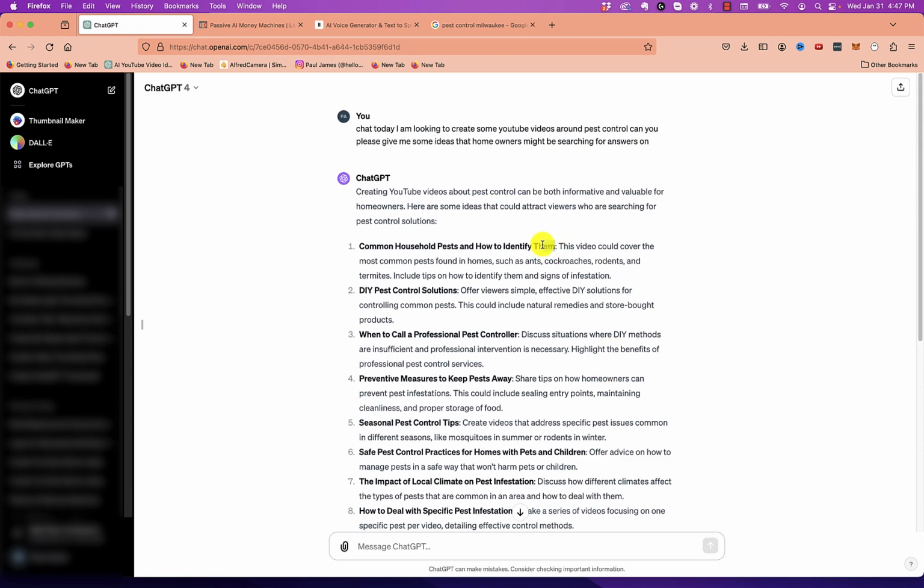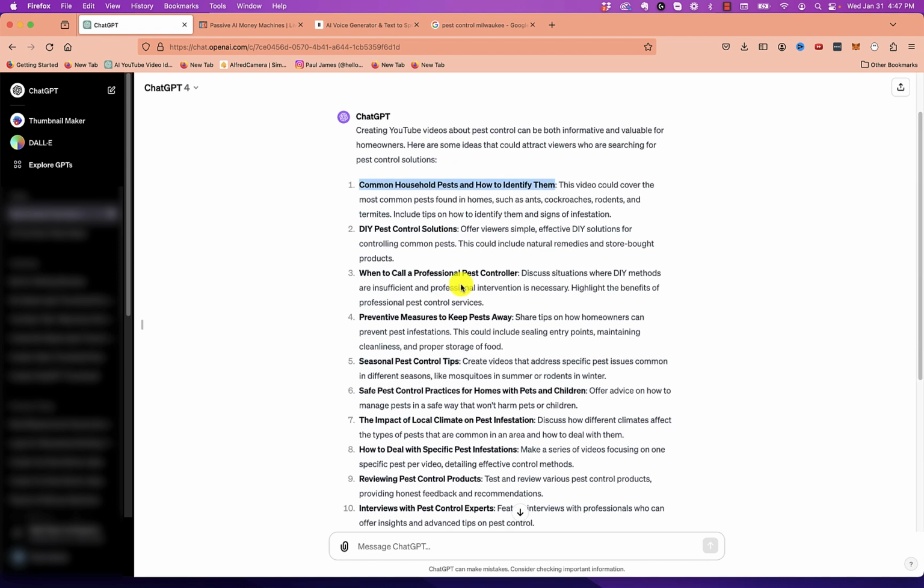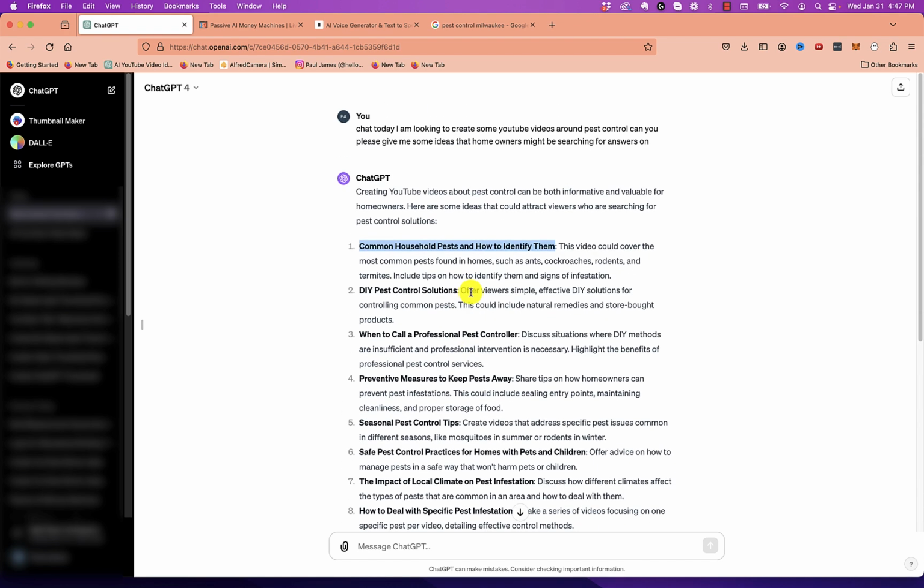Let's just go with this one, common household pests and how to identify them. So I'm going to copy this idea, and I think we're going to run with it. But you can see I could keep going. I could ask Chat to give me 50 ideas or 20 ideas, and it could keep going.